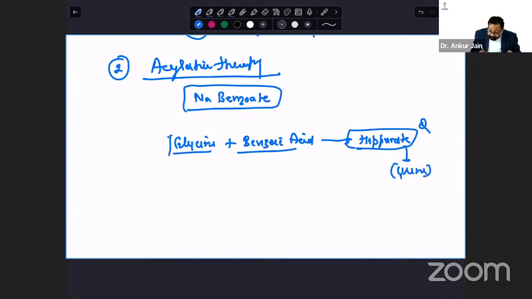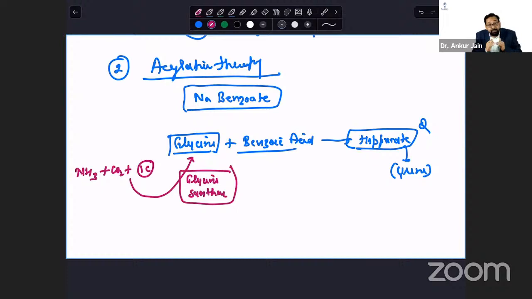So glycine is the simplest amino acid. Can the simplest amino acid be synthesized in our body or not? Yes, it can be synthesized. So if ammonia is high, we want to decrease ammonia. Ammonia will bind with CO2 plus one carbon unit to form glycine by glycine synthase.